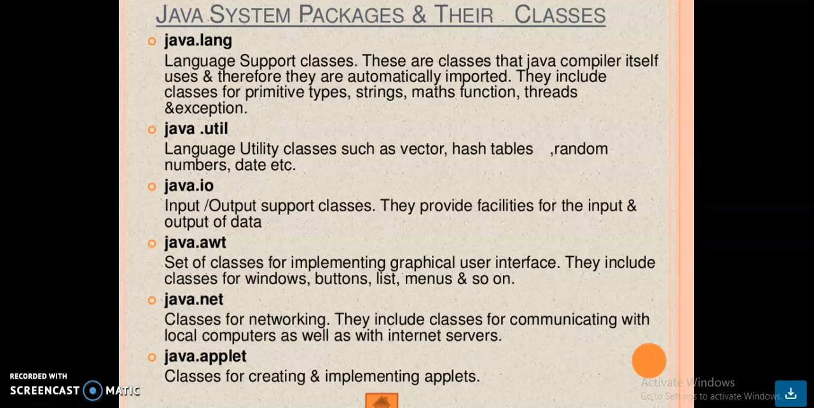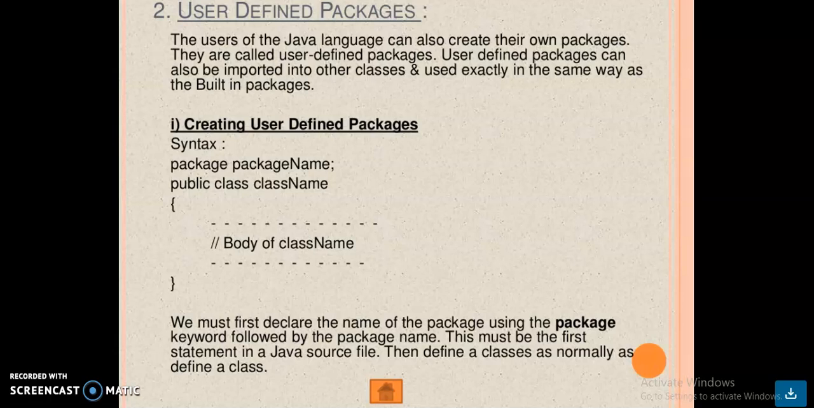Okay. And then java.net. Classes for networking. They include classes for communicating with local computers as well as internet servers. And then the next one is java.applet. While creating and implementing applets, you can use this for your program. In the applet programs, you already knew about that, the use of the header file.